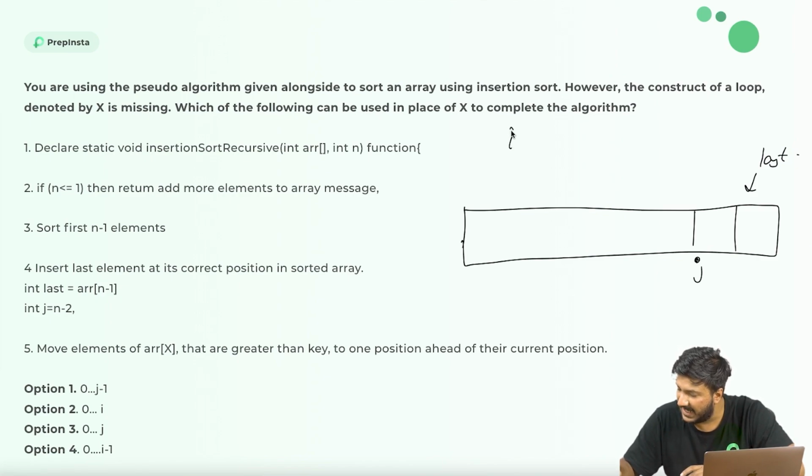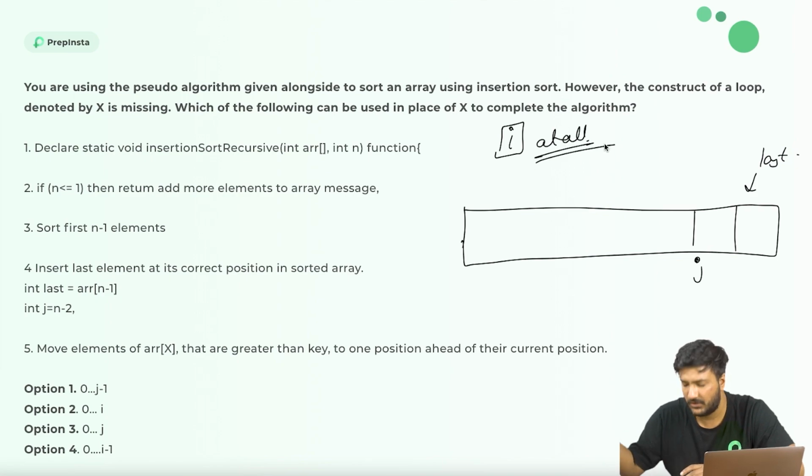They've not mentioned any i at all. So obviously, if they've not mentioned any i, then in the question, this and this will not be there. At least if you have to mark a right answer in the wrong question, this is the only way to move forward, right? Now you're left with j. Now you have to move ARR of X items.